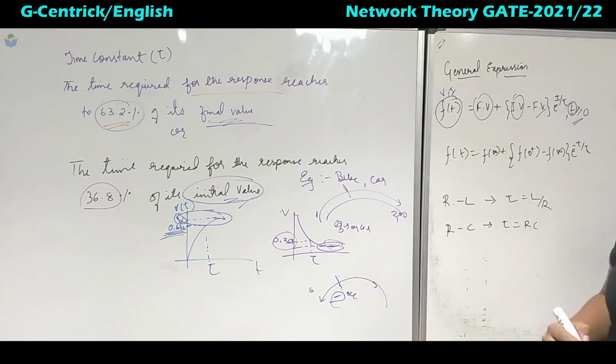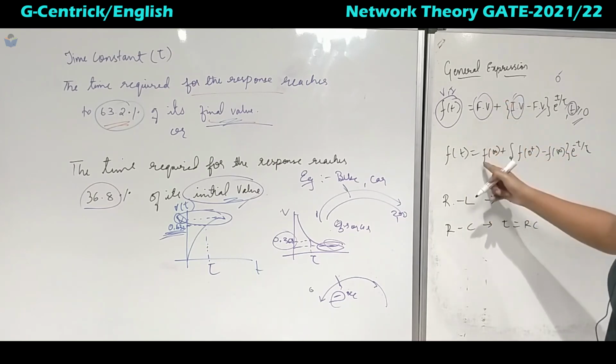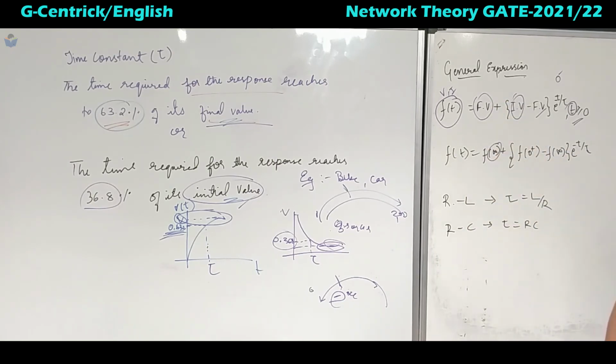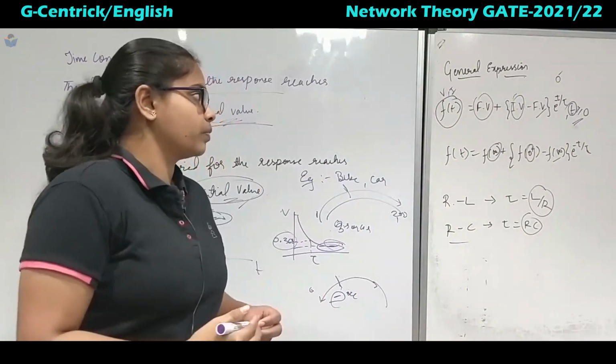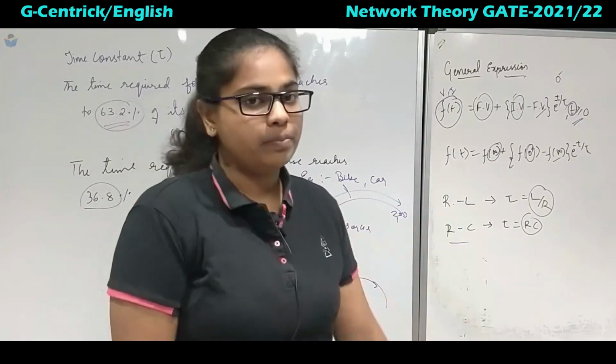Because practically time will be in positive terms, it won't be 0 minus. In this case, the final value we can replace with the steady state, that is infinite. The initial value we can replace with 0 plus, again minus the final value multiplied with this term. If it is an RL circuit, you can replace tau by L by R. If it is RC, then you can replace tau by RC. For RLC we will see it in the upcoming lectures, because it has multiple time constants.